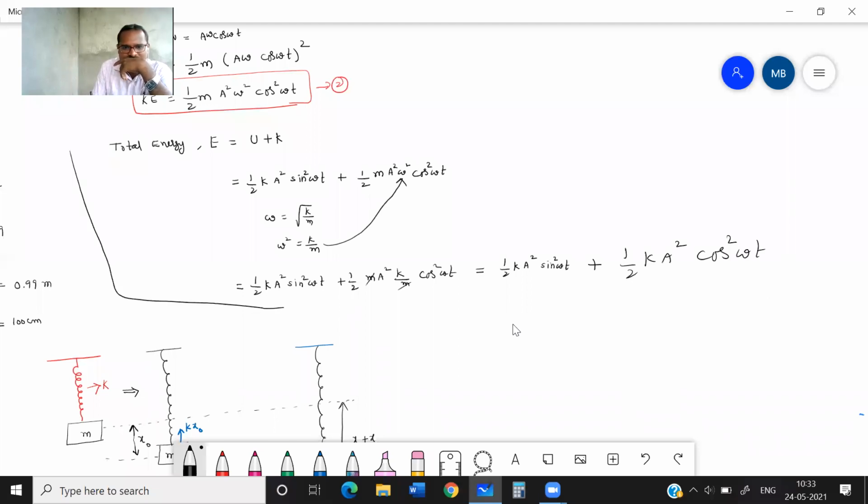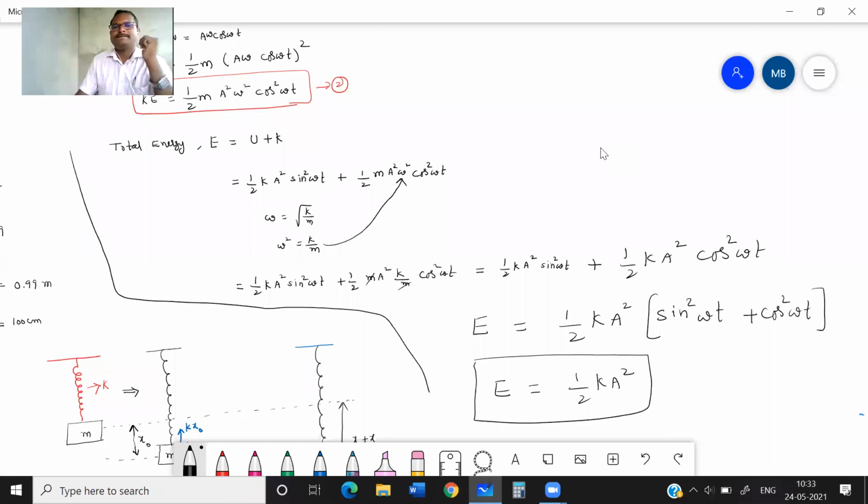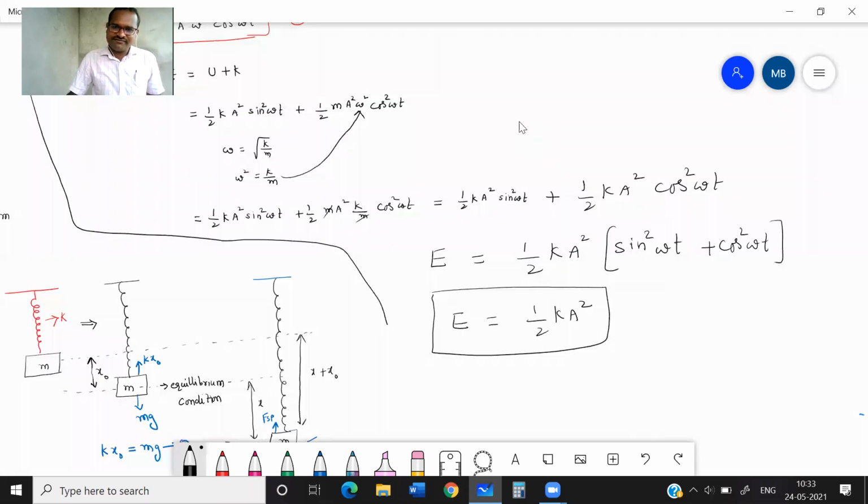That means total energy will become half k a square, taking it common, sin square omega t plus cos square omega t. Sin square omega t plus cos square omega t is 1, so half k a square is the total energy. Remember this formula. Total energy is always constant. Half is constant, k is constant, a is amplitude, it is also constant.